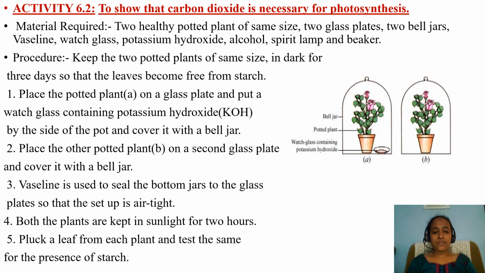Both the plants are kept in sunlight for 2 hours. Now, pluck a leaf from each plant and test it for the presence of starch. The first setup A won't show any starch, but in case of B, you can see starch. Why? Because in setup A, the potassium hydroxide absorbs carbon dioxide, so there is no availability of carbon dioxide for photosynthesis. But in case of setup B, there is no absorption of carbon dioxide as there is no KOH, and it shows the presence of starch. Why? Because of the availability of carbon dioxide.